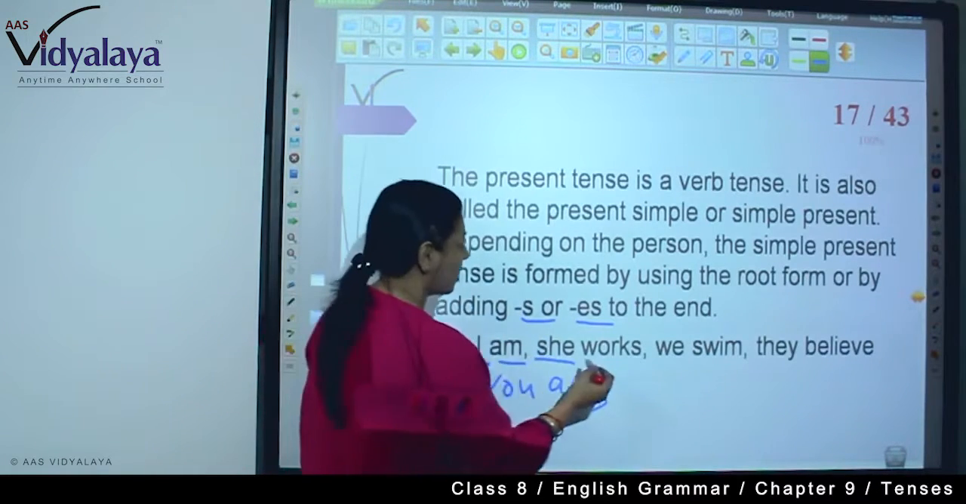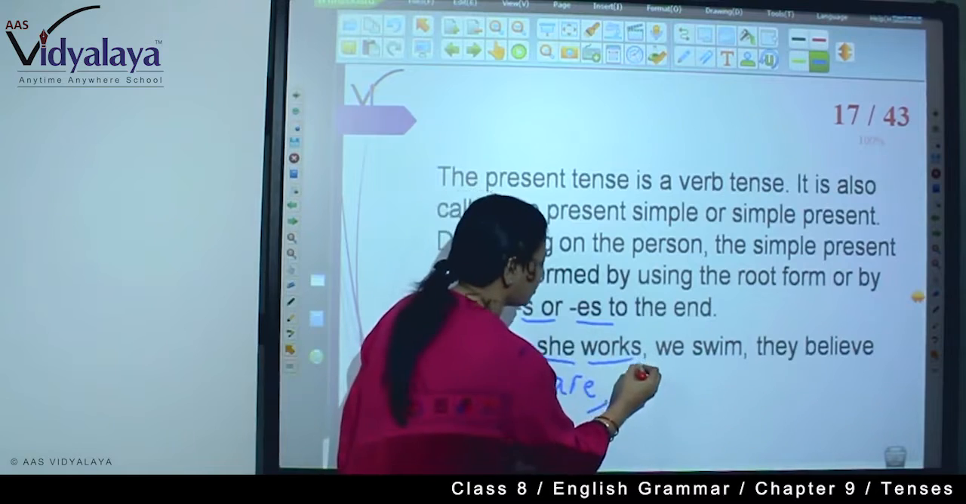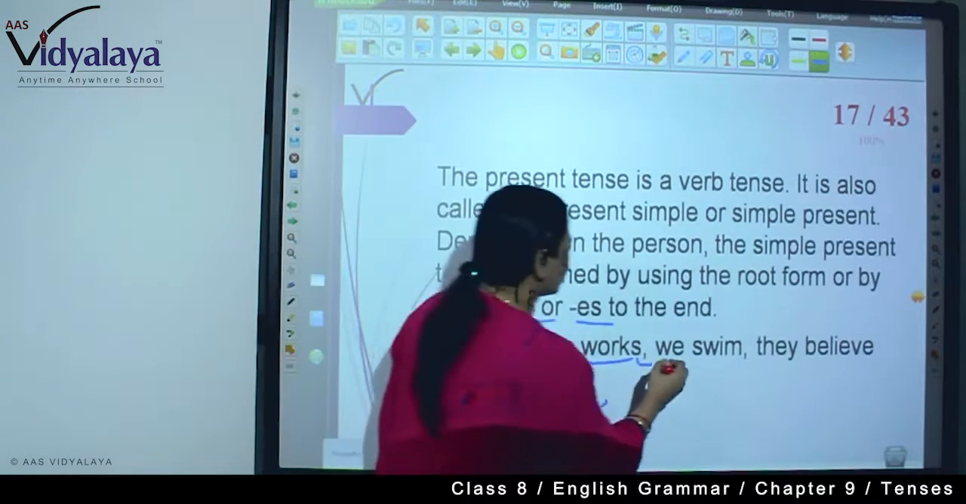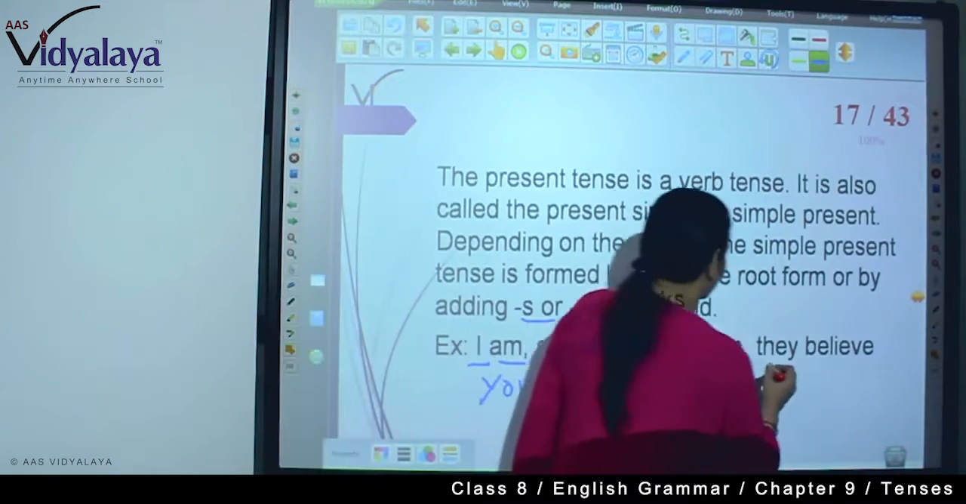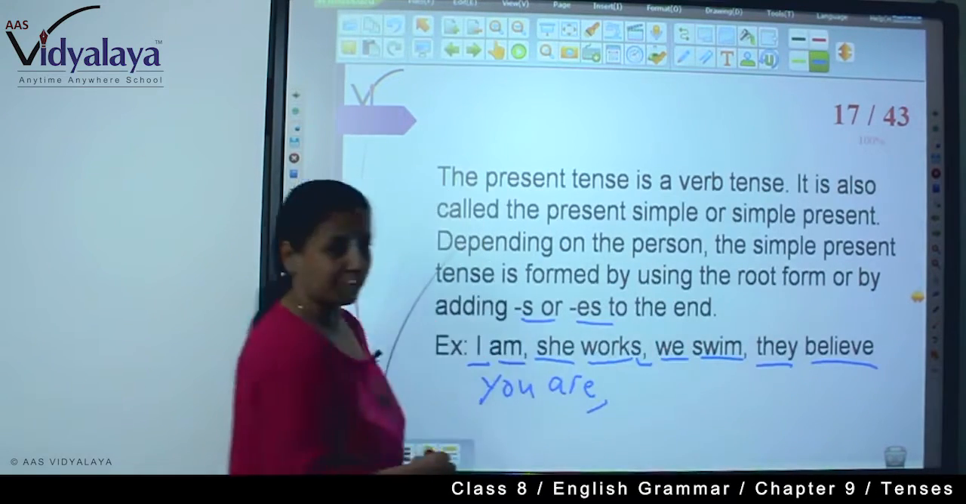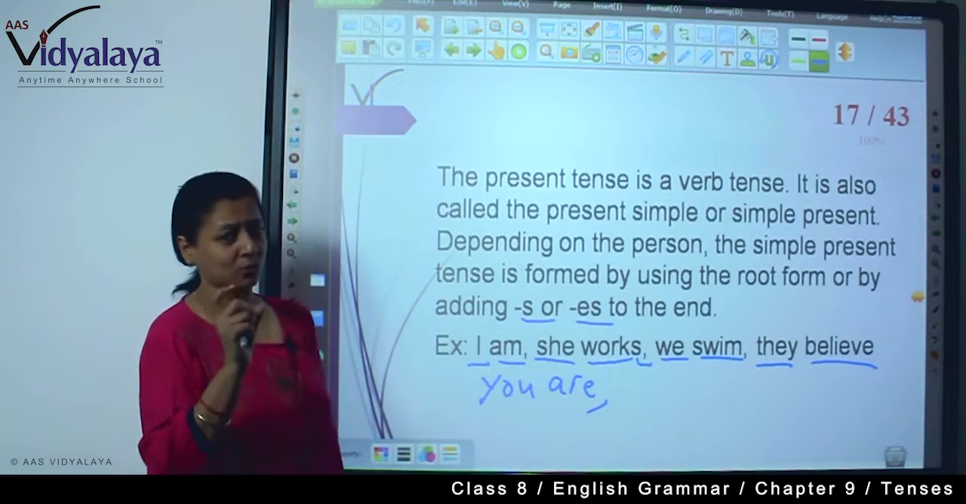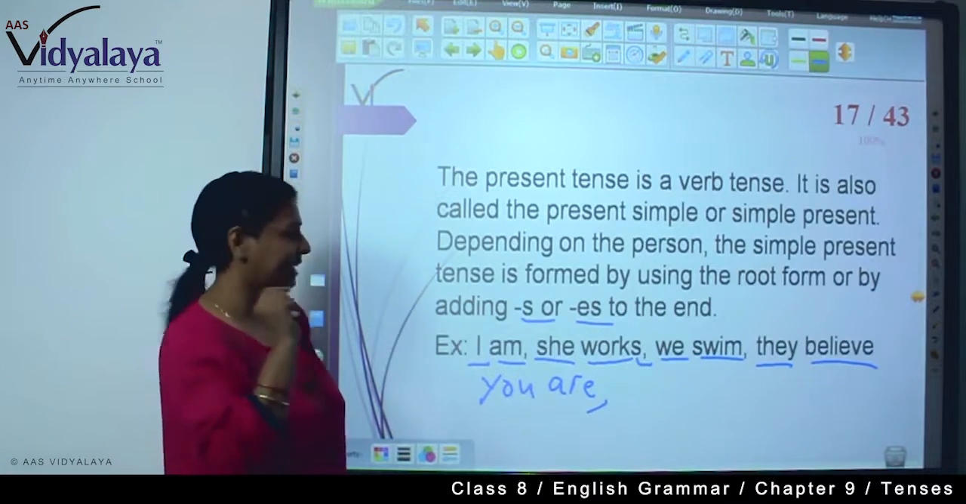With third person, whenever there is a root verb we use S or ES, and with plural we use the root verb, just as you are seeing. They and we are plural and we are using only the root verb. We are not using S or ES.